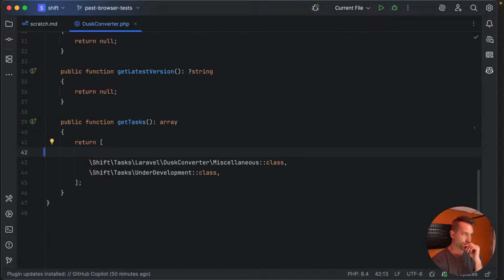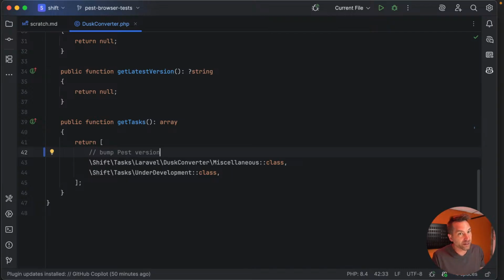Right away, we know we'll probably need to bump your Pest version, because this is in v4 only.